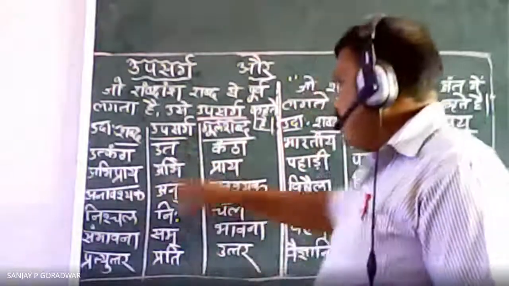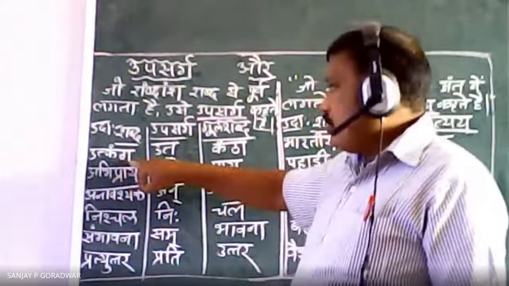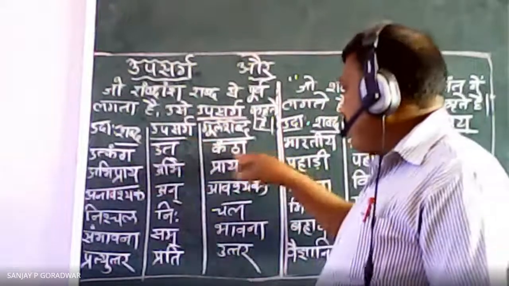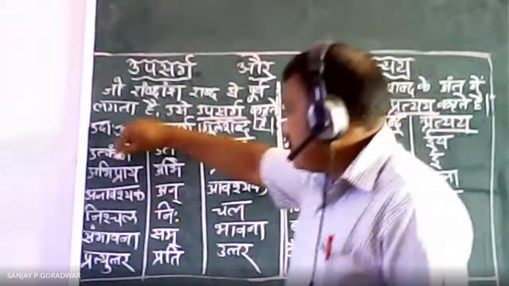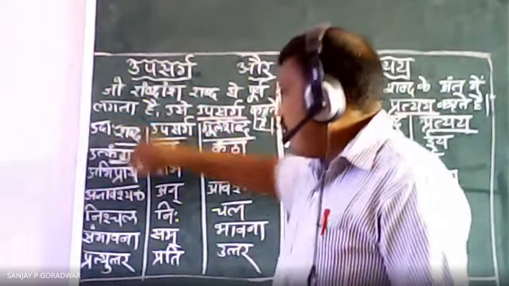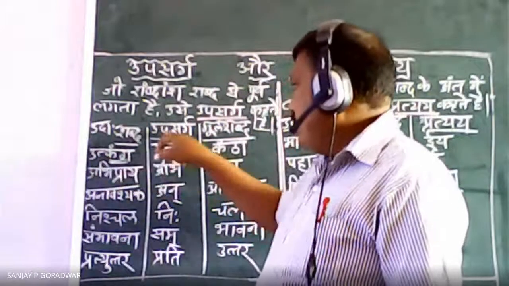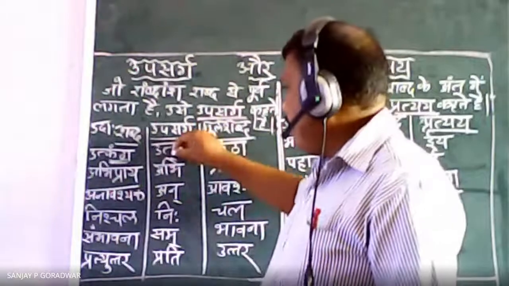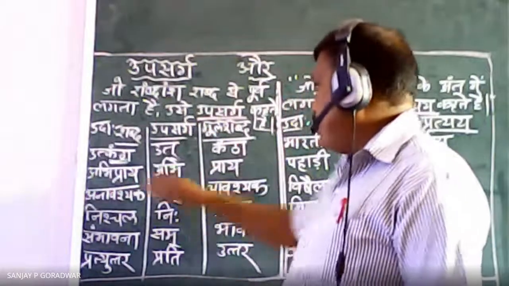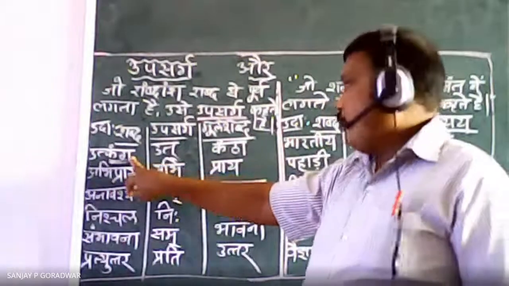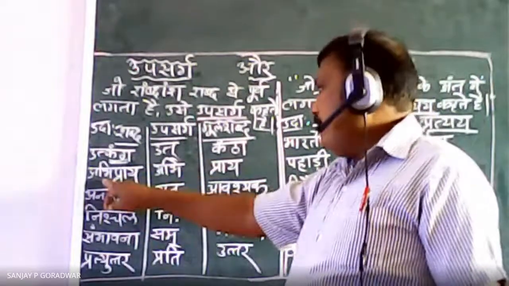Okay, so see here, utkantha is a word. Suppose this word is given in the exam. So upsarga, main word, what is there? Kantha is the main word. Now before the word, ut is remaining. So in the upsarga place, what will come? Ut will come there. So this will become utkantha.